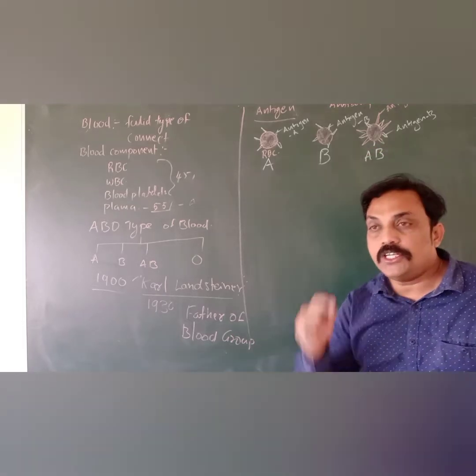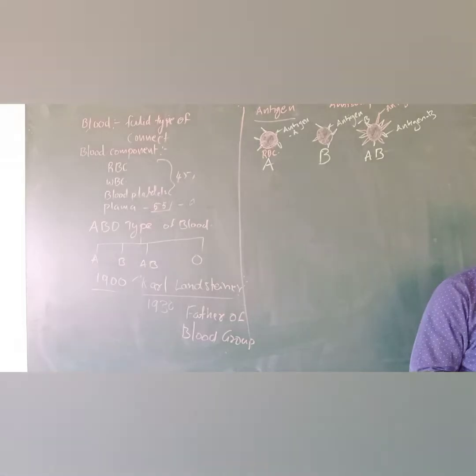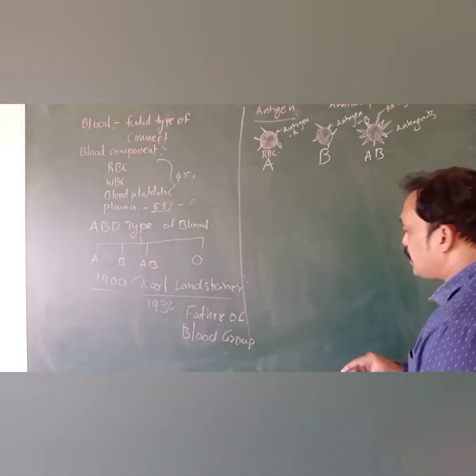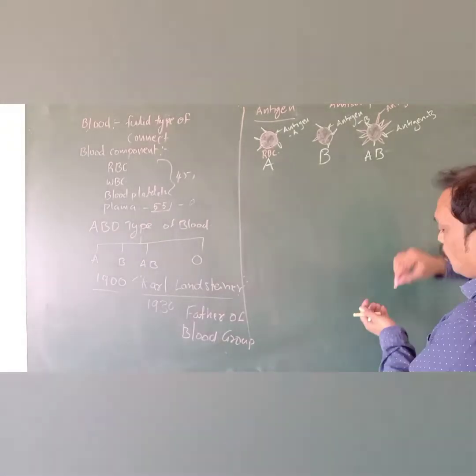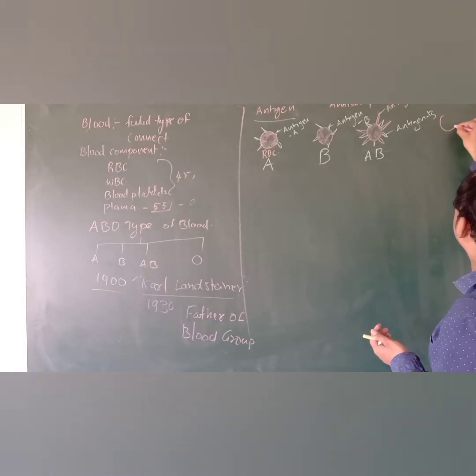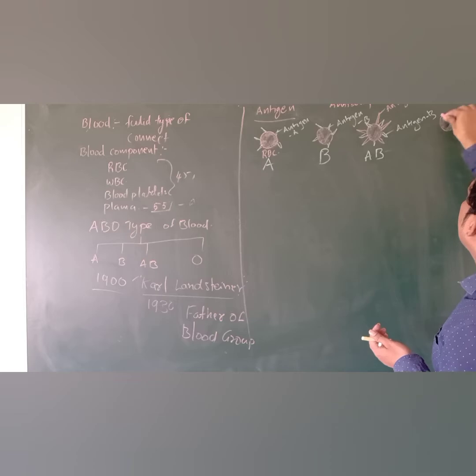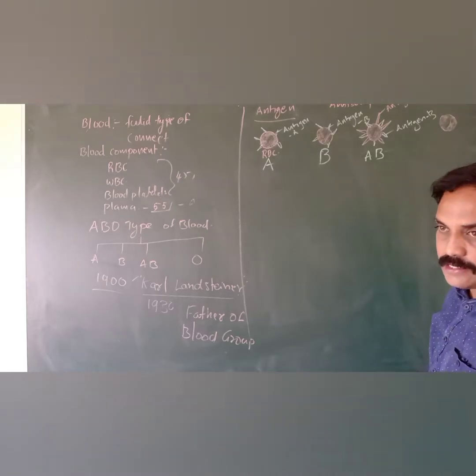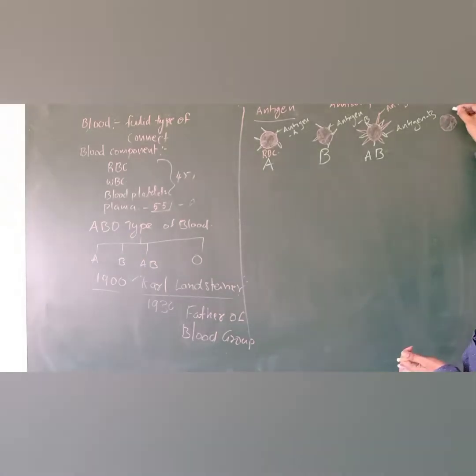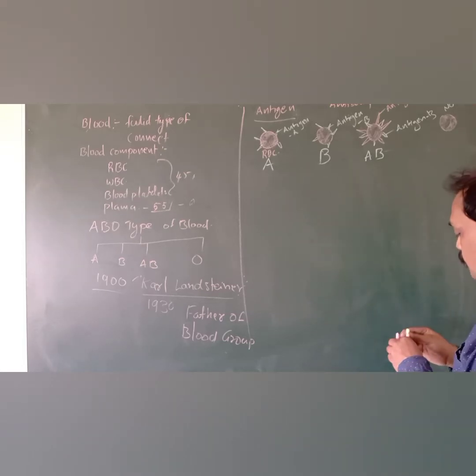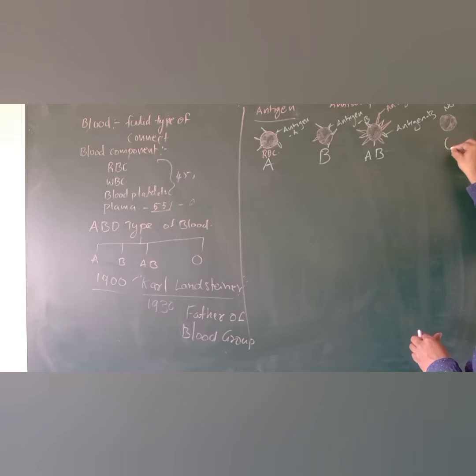Based on the antigen which is located on the surface of the RBC, and the last one is the O group. In that O group RBC, there are no antigens. Antigen A and antigen B are absent in the O group of blood. So this is O type of blood group.